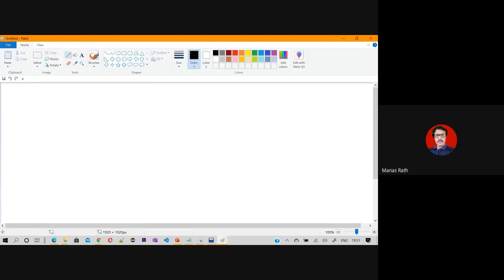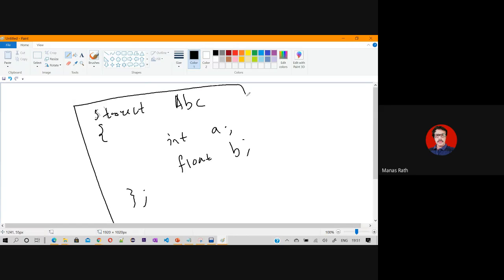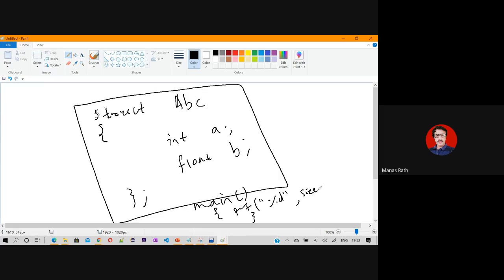I'm giving one example of a C structure. If I write struct ABC, with int A and float B, and this is the only program in my C module, and I write printf %d sizeof struct ABC, it will not give you anything.